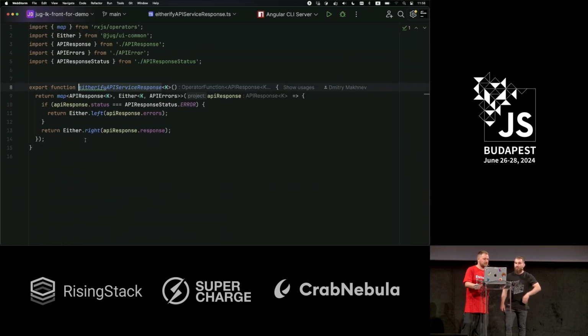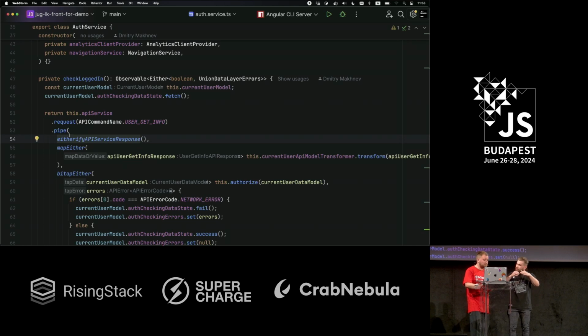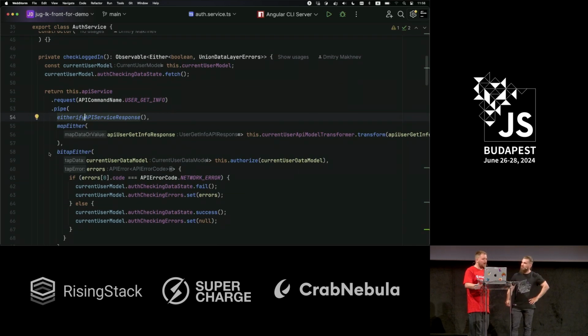So it's just a simple Rx operator, using the map Rx operator for transforming a response to either flow. So you incrementally rework your code base service by service without rewriting everything. Yeah, really smart, really smart.